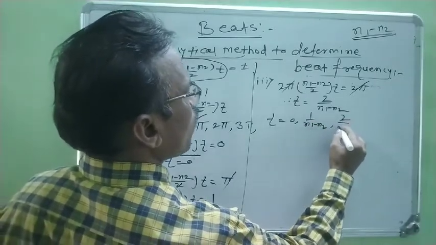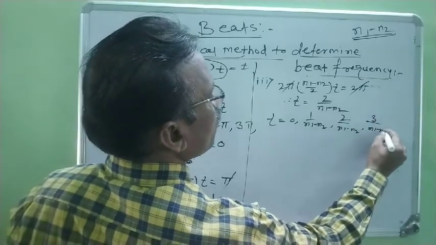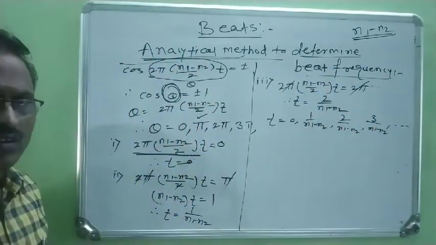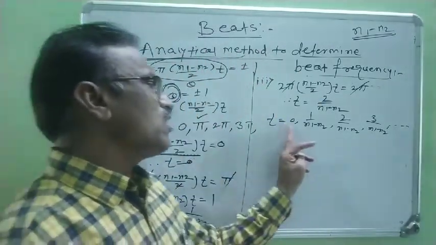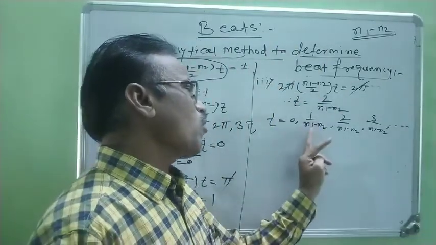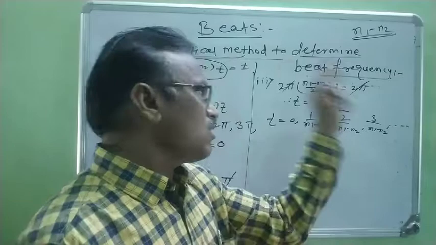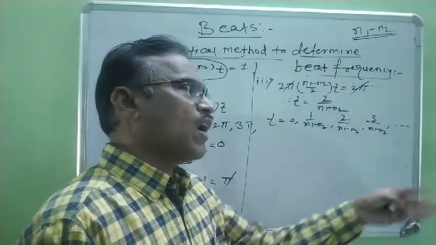Next is 2 upon (n1 − n2), 3 upon (n1 − n2) and so on. Therefore, the first wax is produced at time interval 0. Second wax is produced at time interval 1 upon (n1 − n2). Third wax is produced at a time interval 2 by (n1 − n2) and so on.